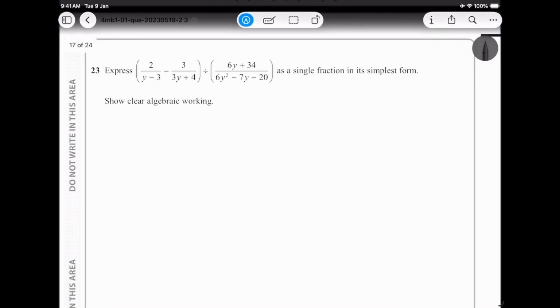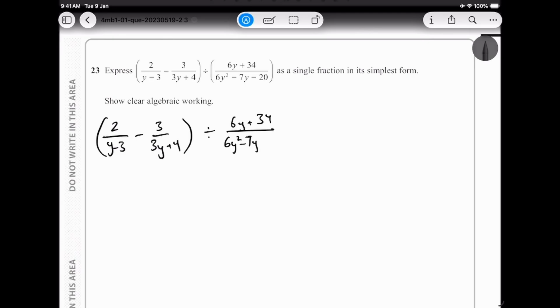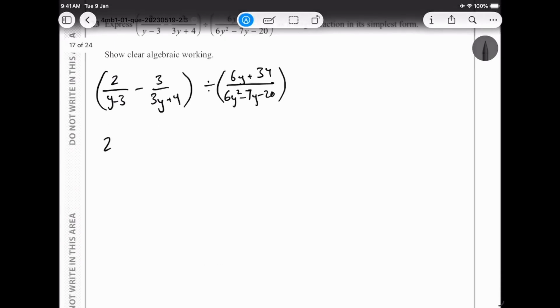All right. So what we are going to do is 2y minus 3 over y minus 3, and 3y plus 4, and we try to make the denominators the same, and then divided by, 6y plus 34 over 6y squared minus 7y minus 20. Now we get 3y plus 4 minus 3y minus 3, with the denominator y minus 3, 3y plus 4.